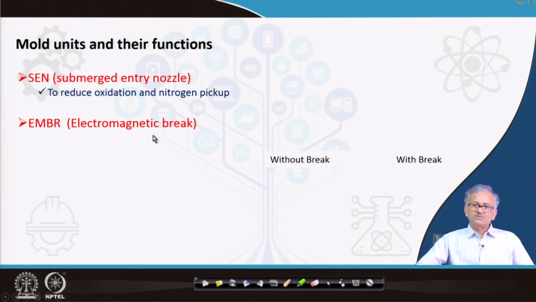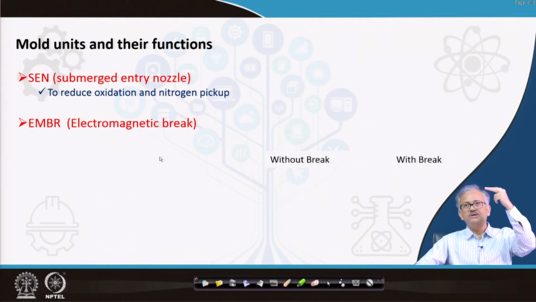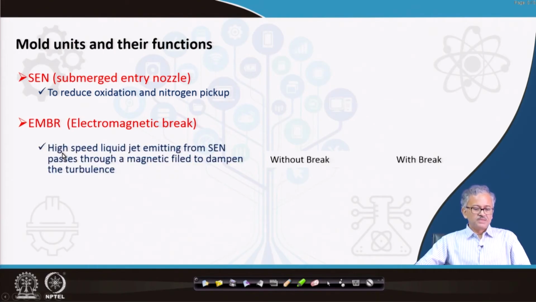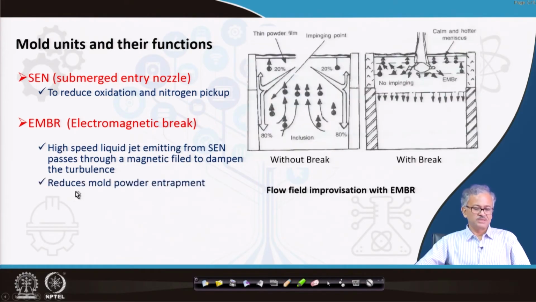And also a lot of turbulence takes place. This turbulence also can increase the inclusions. That is the main thing, also, that it can break the mold flux at the top, and from the top also you can have a lot of atmospheric interaction. So the high speed liquid jet emitting from the SEN passes through a magnetic field to basically dampen the turbulence and reduce the mold powder entrapment that I said.